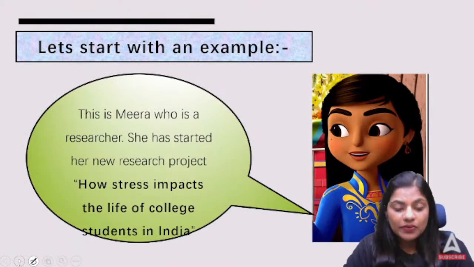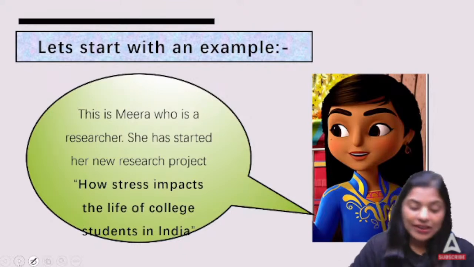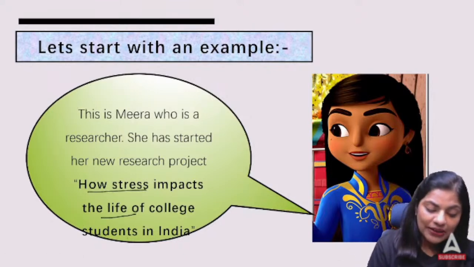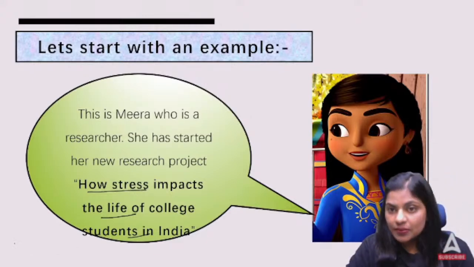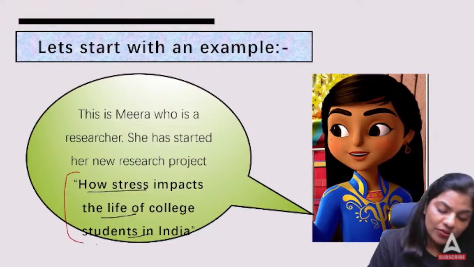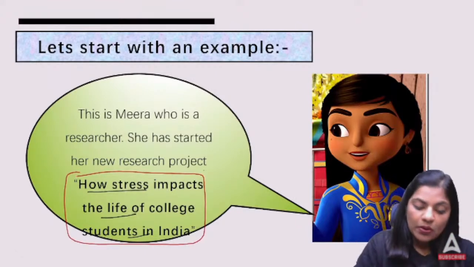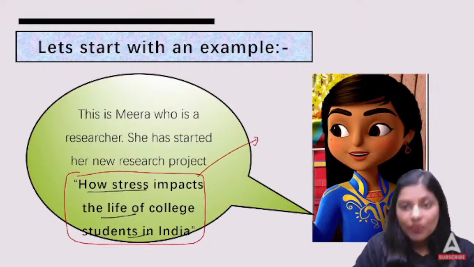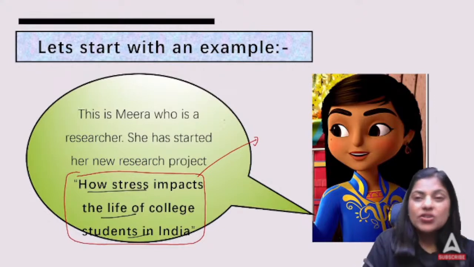Let's understand the concept of sampling. So here in this example, you can see there's a girl, Meera, and she's a researcher. She wants to start a new research project, and the topic is how stress impacts the life of college students in India.